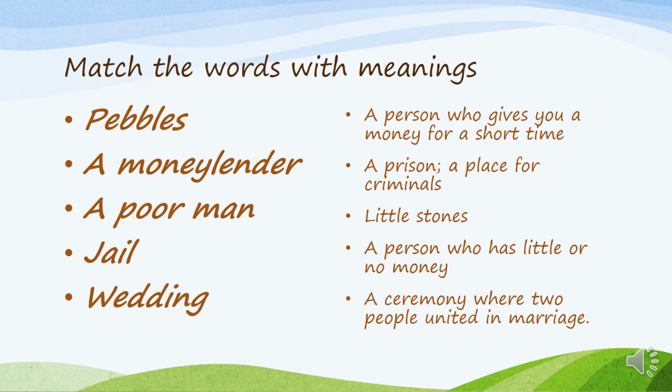And I'm sure that your exercise looks like this. Pebbles, little stones. A moneylender, a person who gives you money for a short time. A poor man, a person who has little or no money. Jail, a prison, a place for criminals. Wedding, a ceremony where two people are united in marriage. Good job.